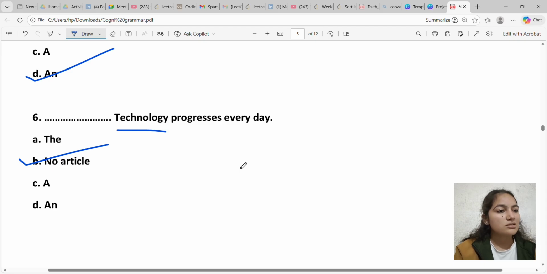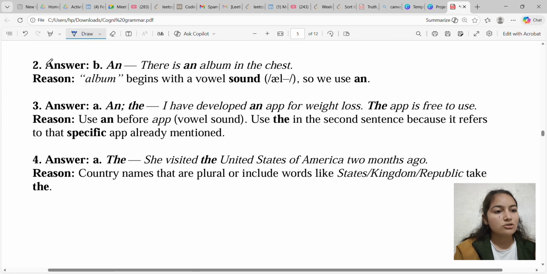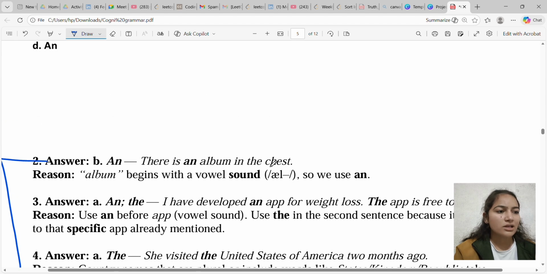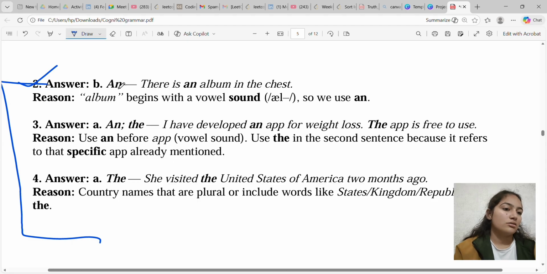Next question is, blank technology progresses every day. So the answer for this question is no article. Why? Because technology is an uncountable noun, and with an uncountable noun we don't use articles. We also use this sentence very frequently in general, that technology progresses every day. We don't use any article in front of technology.